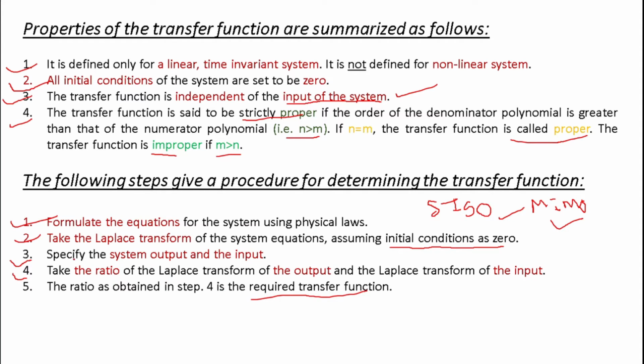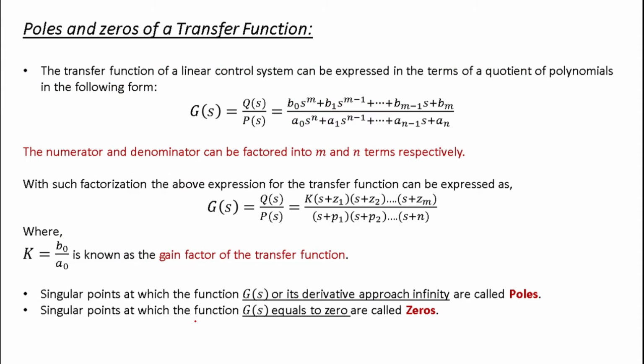Okay, so these steps you have to follow. It is very easy: just formulate the equation, then take the Laplace transform of that equation, then identify input and output and take the ratio of output and input, and you will get the transfer function of any system. Okay, now let us take an example.